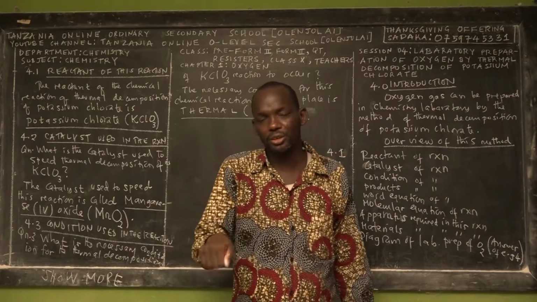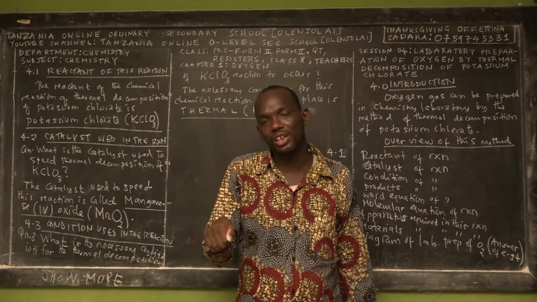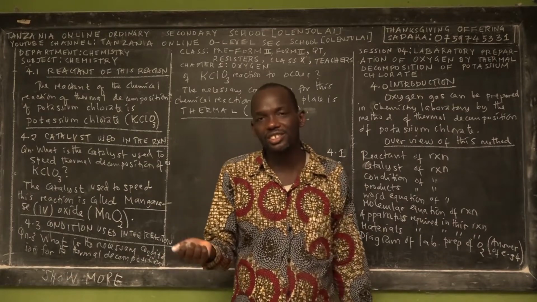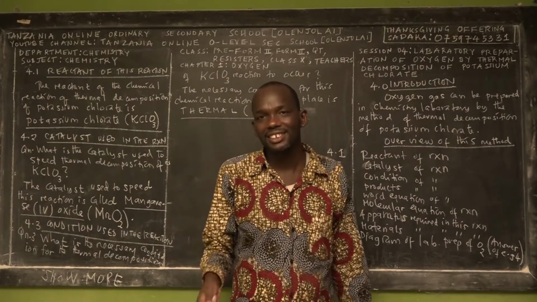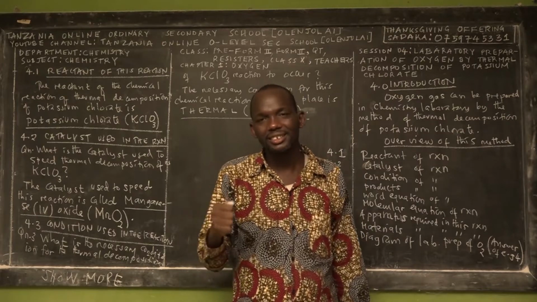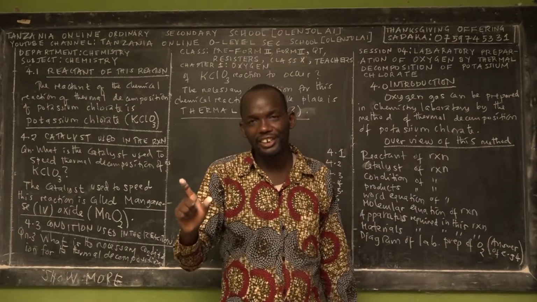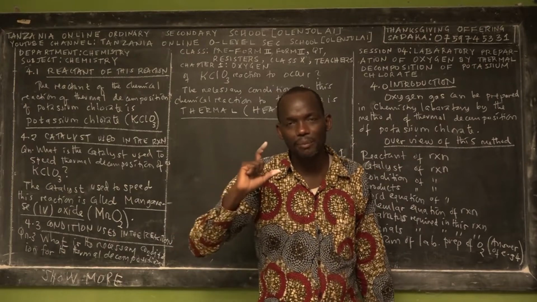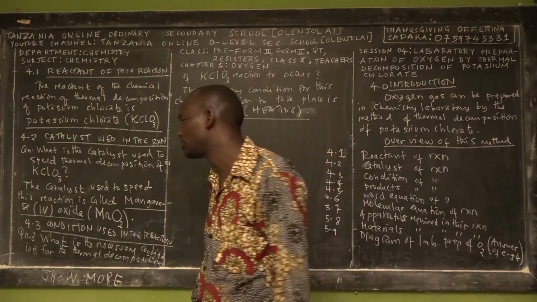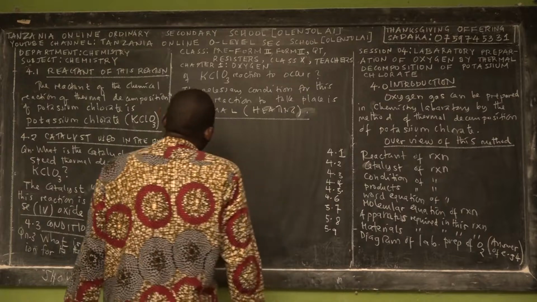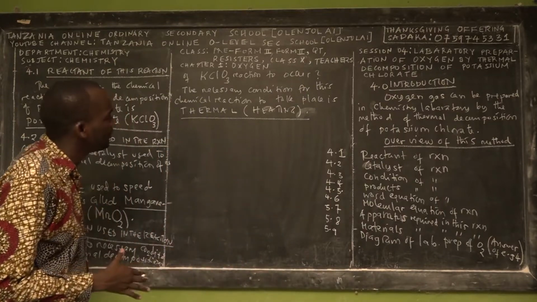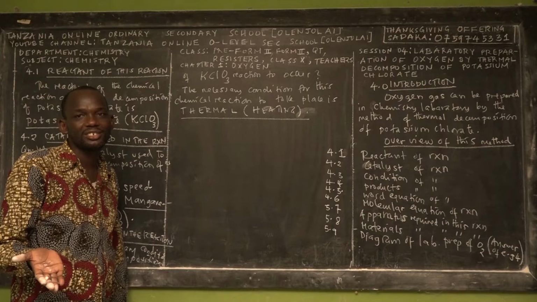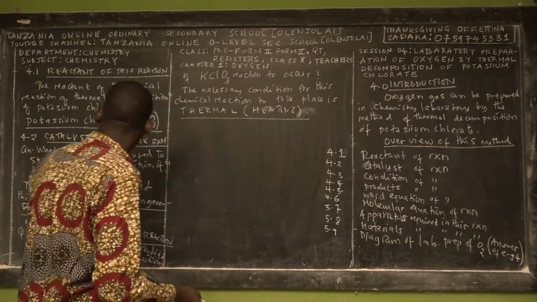If you don't have one, you may use another source of heat such as a kerosene burner, but it does not provide enough heat. However, the reaction can still take place. In the previous method, we didn't use heating. We just used the catalyst.